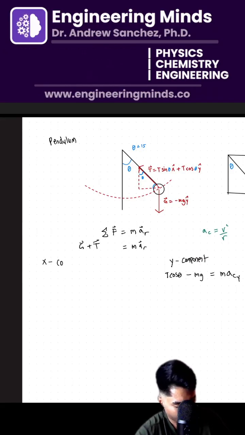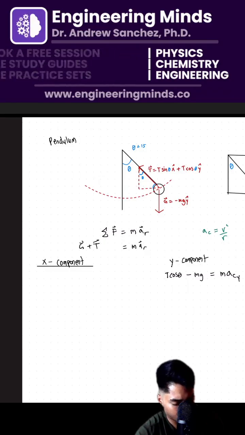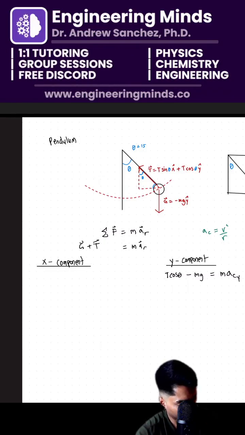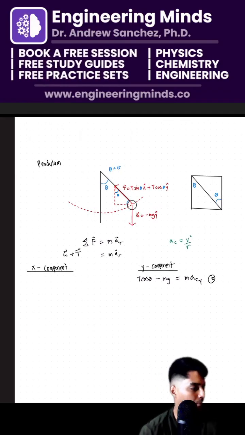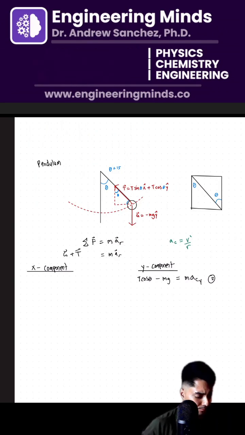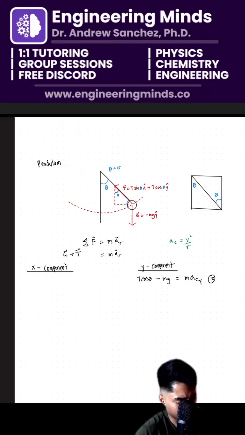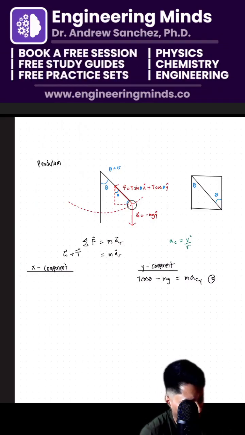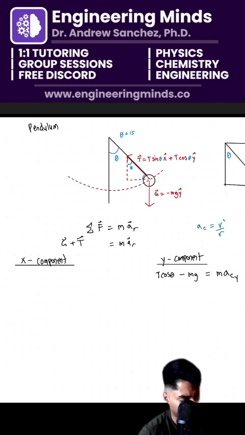Okay, and I think I'm still doing good here. If I get stuck, I'm going to go back to the chat. The x component is going to be, well, I simply only have one component in the x direction.